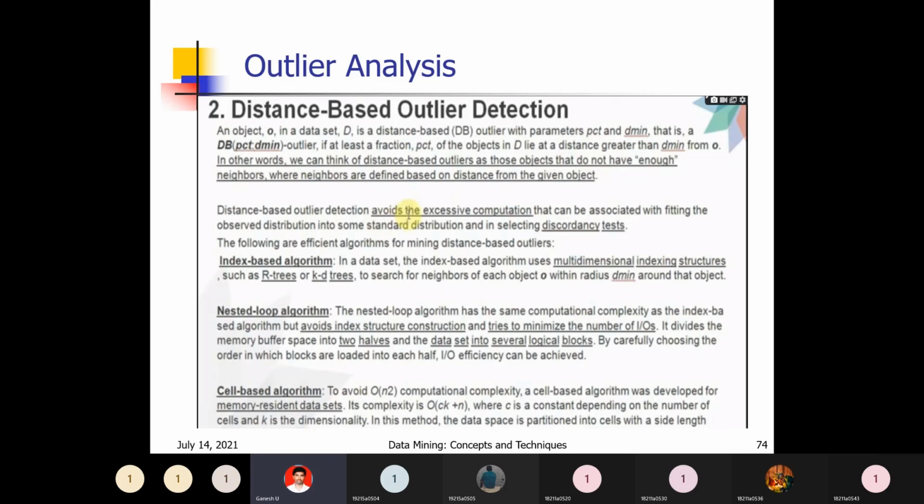So we need multi-dimensional indexing structures such as R-trees and KD-trees. These help to search the neighbors of each object. For each object, you can find out what the neighbors are. If they are not neighbors, those are outliers. That is the index-based algorithm.